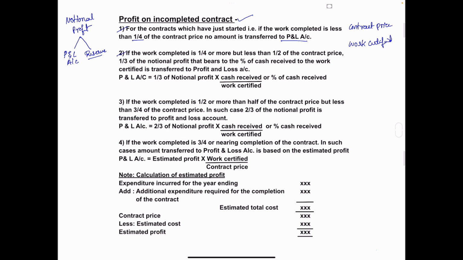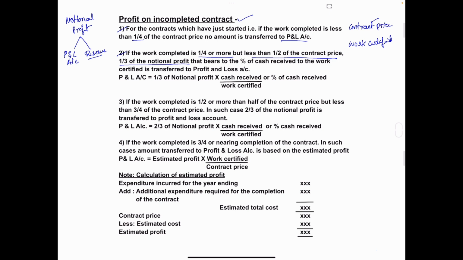Second is, if the work completed is one-fourth or more, but less than half of the contract price, then one-third of notional profit is transferred to profit and loss account. If the work certified amount is one-fourth or more, but less than half of the contract price, then one-third of notional profit is transferred to profit and loss account.